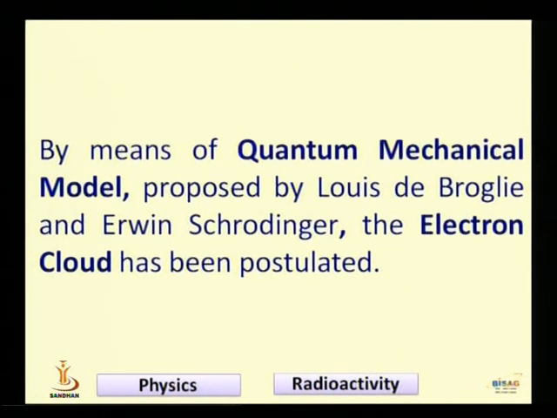The quantum mechanical model was proposed by Louis de Broglie and Schrödinger, and the electron cloud was postulated later on. After these discoveries, people understood that there should be a center in the atom or molecule, that the center should have protons and neutrons, and that the electrons should surround those protons and neutrons. This was the understanding created at that time.